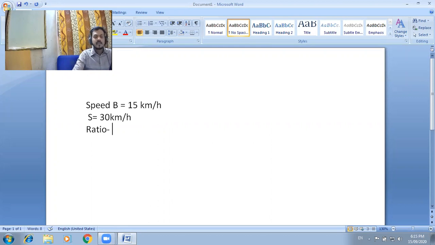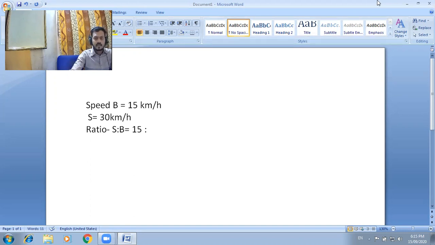It is related to division form. In our earlier video, we studied how we can compare, and how many types of comparison of quantities there are. So speed of bicycle to speed of scooter becomes 15 kilometers and 30 kilometers.